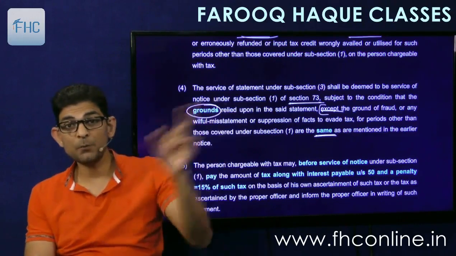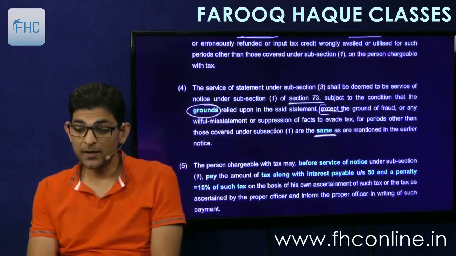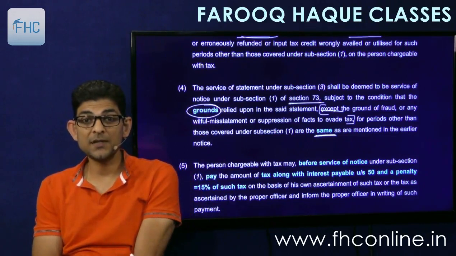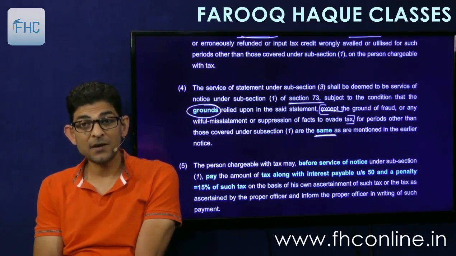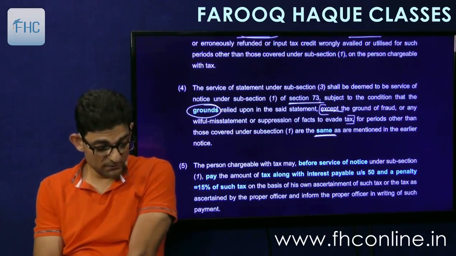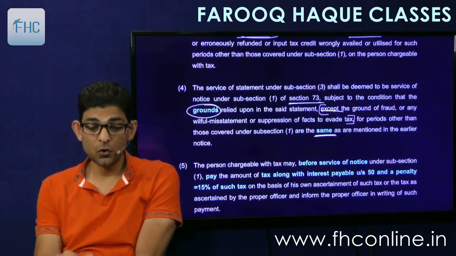So grounds relied upon in the said statement except the grounds of fraud or any willful misstatement, suppression of facts, to evade tax. They have excluded this part. For periods other than those covered under 1, are the same as are mentioned in the earlier notice. Means which grounds are same? The non-fraud grounds.